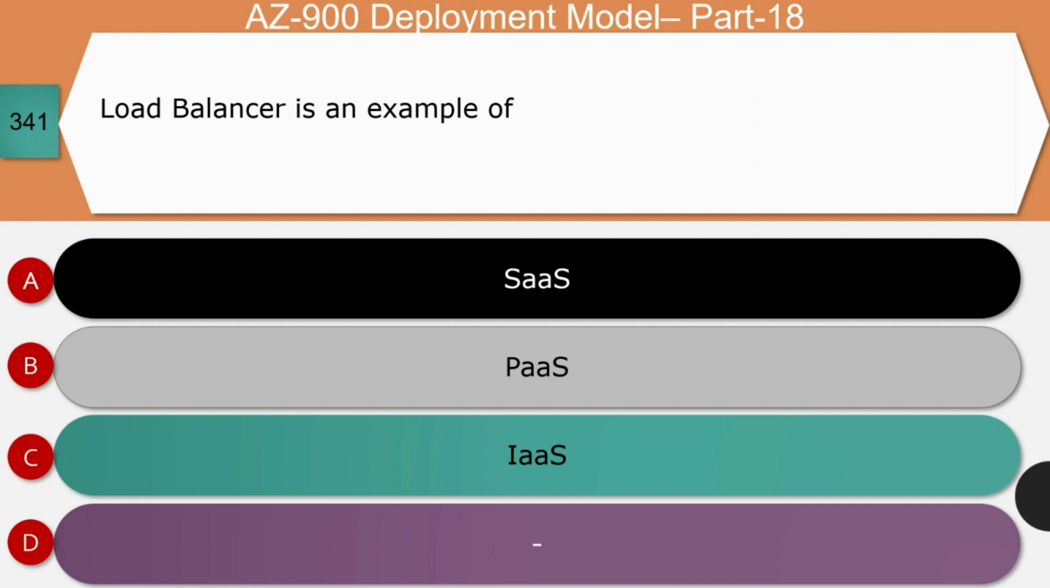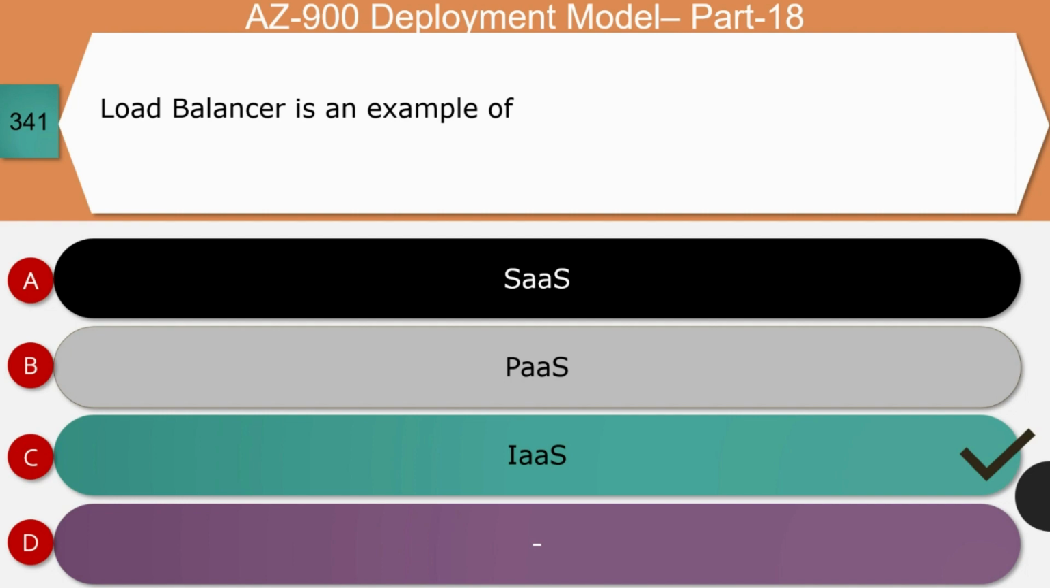The first question: load balancer is an example of software as a service, platform as a service, or infrastructure as a service. The right answer for this question is infrastructure as a service. Let's see the reason. Load balancer helps in achieving high availability by distributing incoming traffic among healthy virtual machines.